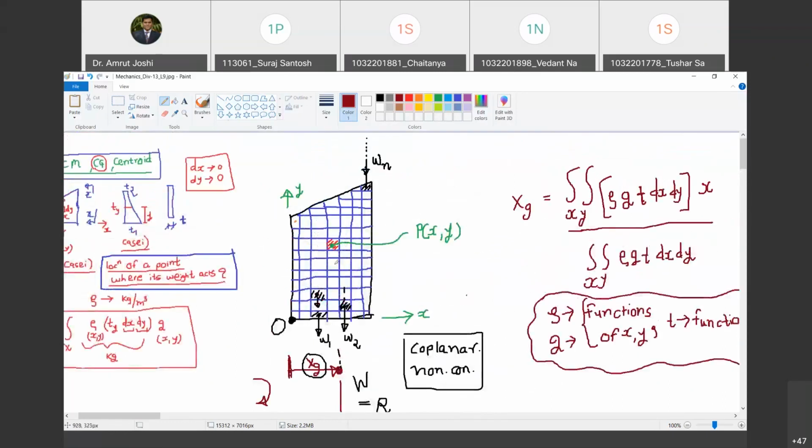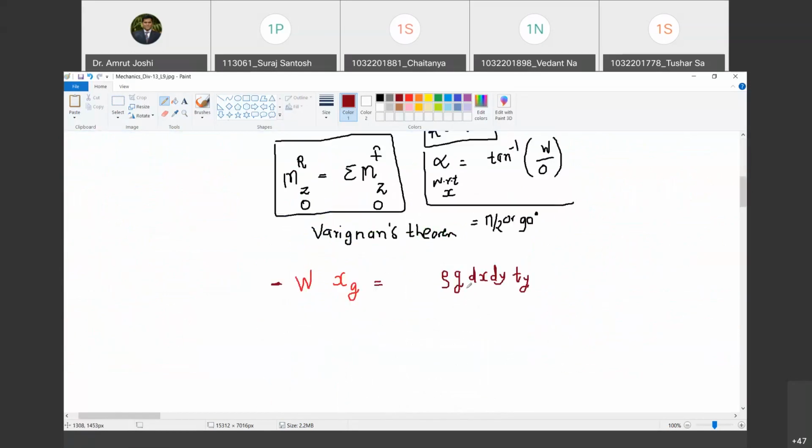This is the weight of this small chunk. And it is located at distance x, because the coordinates of P are x comma y. Do you agree with me? Yes, sir. So if it is located at distance x from origin O, what is its moment about O? It is also clockwise in nature. And how much is that? It's rho g dx dy t into x, and clockwise, so I give a negative sign. Are you with me?